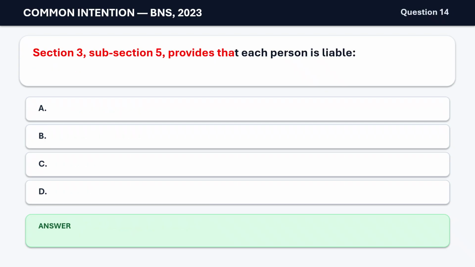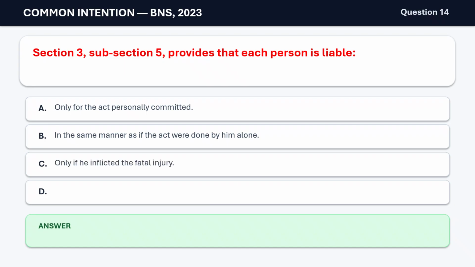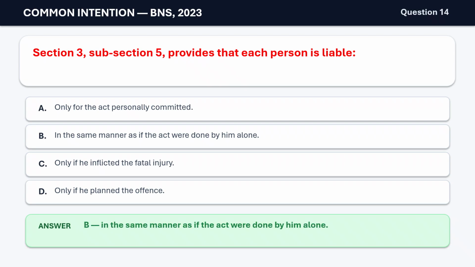Question 14. Section 3, Subsection 5, provides that each person is liable A. Only for the act personally committed. B. In the same manner as if the act were done by him alone. C. Only if he inflicted the fatal injury. D. Only if he planned the offense. The correct answer is B. In the same manner as if the act were done by him alone.